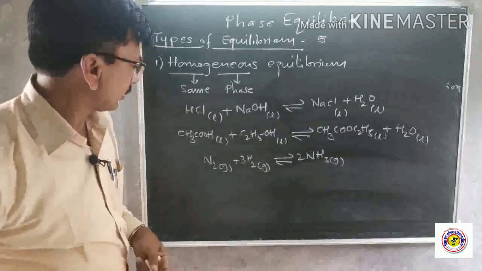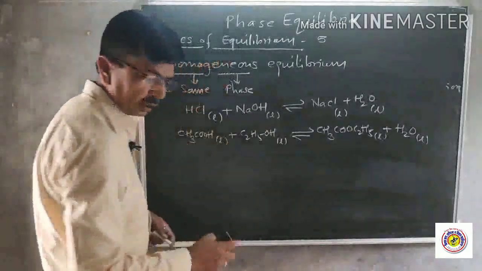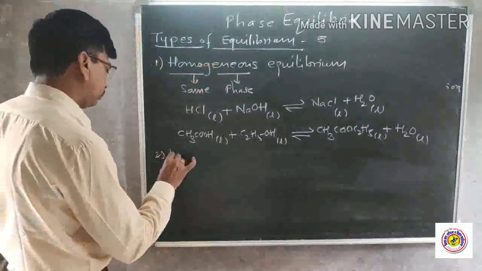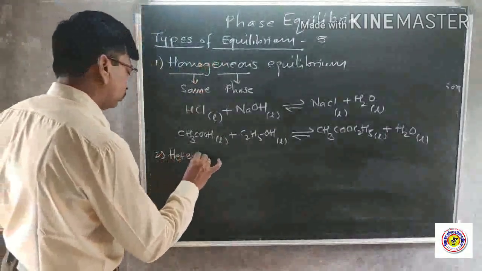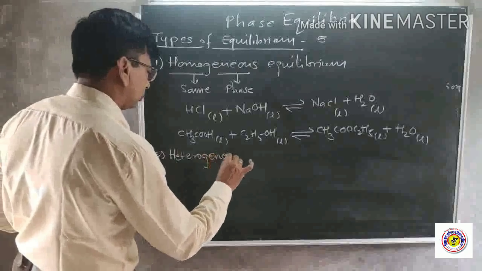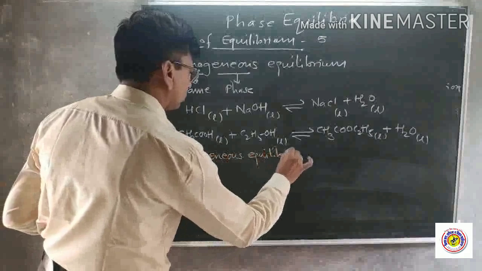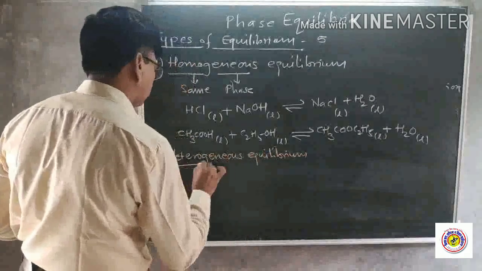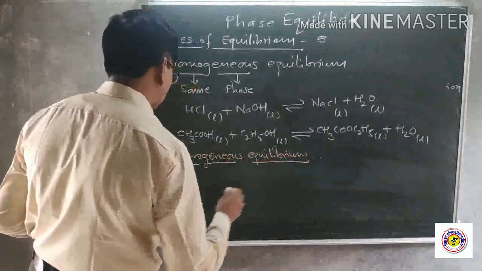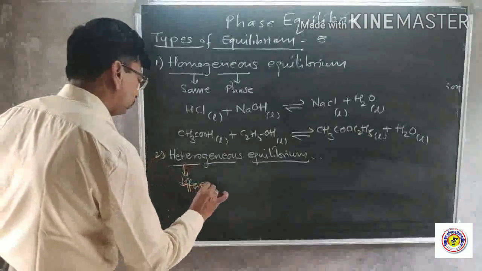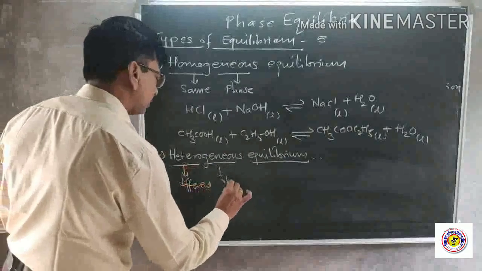Now we see another type of equilibrium, that is heterogeneous equilibrium. Hetero means different and geneous means the phases.